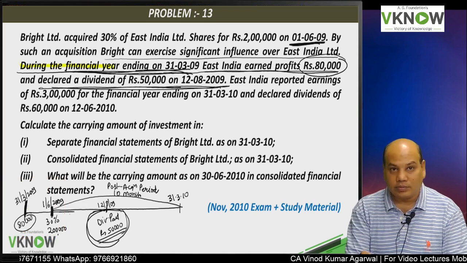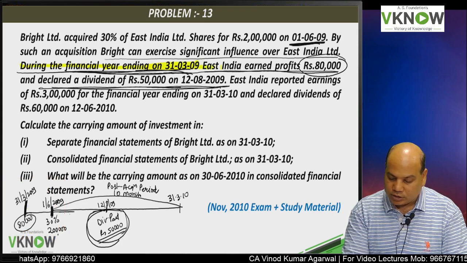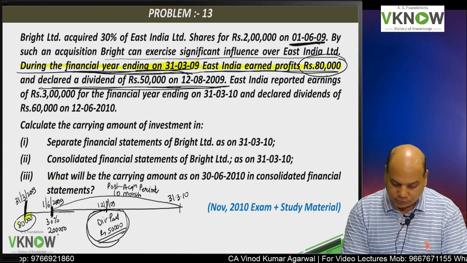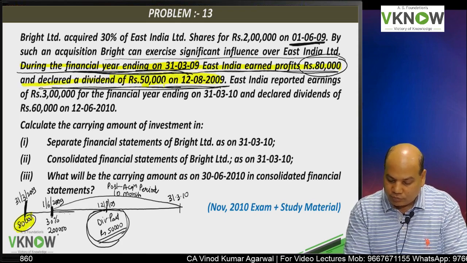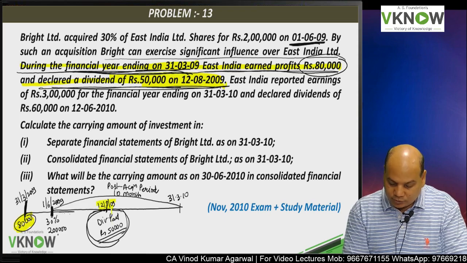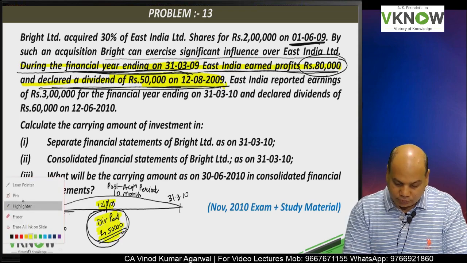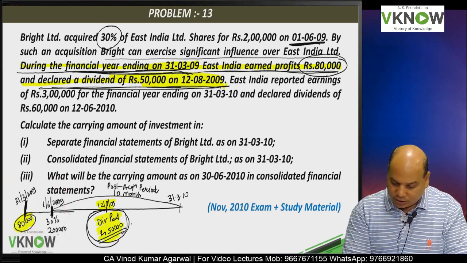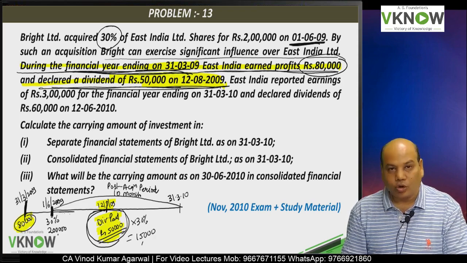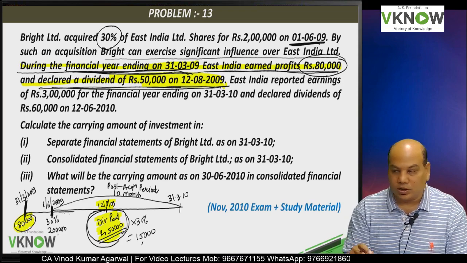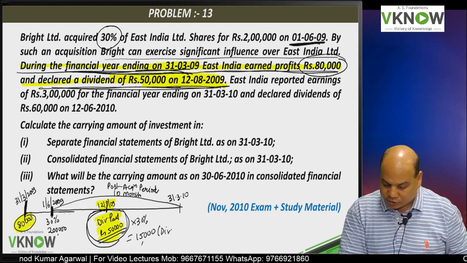I'll read the whole line again. Very critical point. During the financial year ending 31st March 9, East India earned 80,000 rupees profit. This is the profit of the previous year, and declared a dividend of 50,000 on 12th August. Dividend was paid out of 80,000. This is a dividend out of pre-acquisition profit. What will be the share of Bright Limited in that? Bright Limited will receive 30% of 50,000, which is 15,000. So this is a dividend out of pre-acquisition profit.